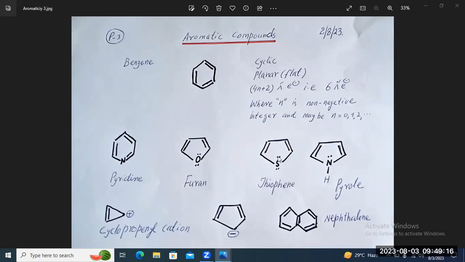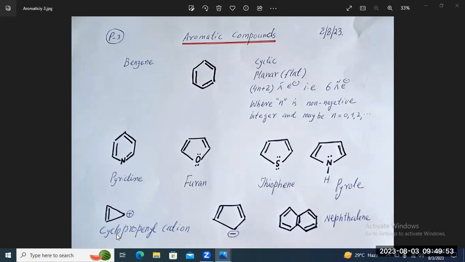This pair of electrons is here on sulfur, and then we have single bond, then double bond, then single, then double bond, then single, then the lone pair of electrons. So conjugation is present. The molecule is in the ring form. So it is aromatic. You can see the example of pyrrole here, like thiophene and furan.